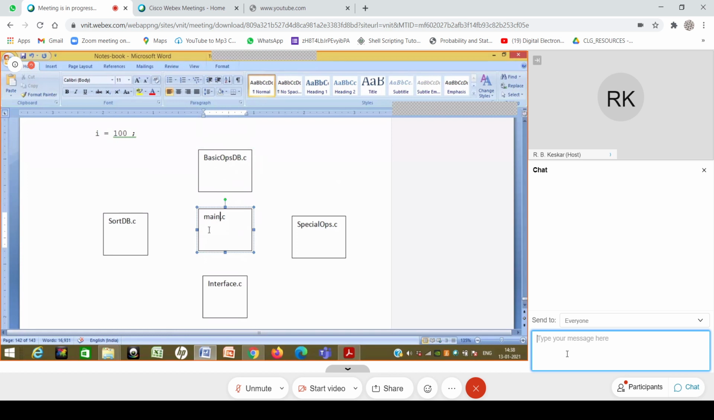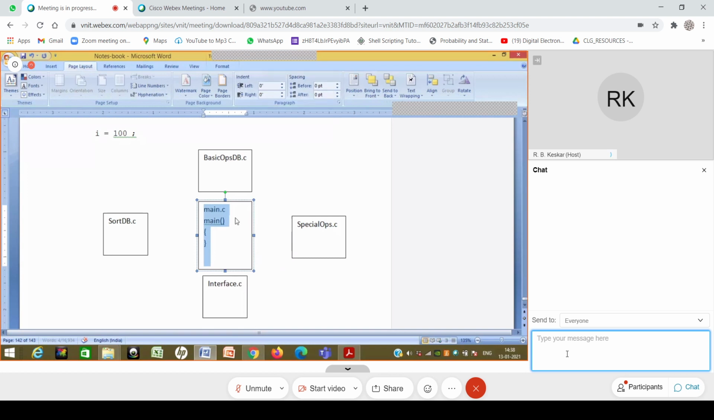So this main is the controller, where you can imagine the main function is written. Most of the time this main.c contains one single function, which is the main function. Okay, fine.